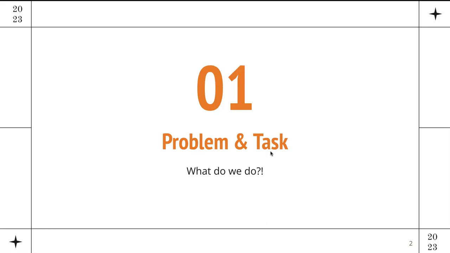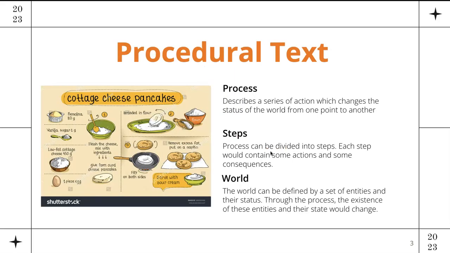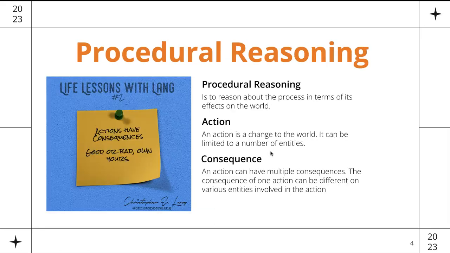What is the problem that we're addressing and what is the task? Let's assume a procedural text, where we have a process which describes a series of actions which essentially change the status of the world from one point to another. This process can be split into a set of steps, and through these steps and the actions involved in them, the world around the process would be affected and altered in terms of entities and the status of those entities. We can assume a recipe to be a process. The entities are essentially ingredients or the final outputs of the recipe. Procedural reasoning is basically to reason about the process in terms of its effect on the world.